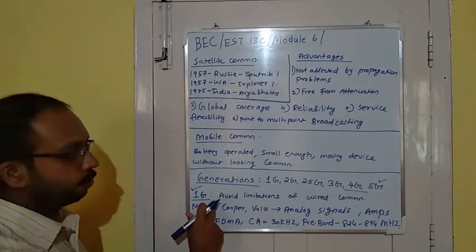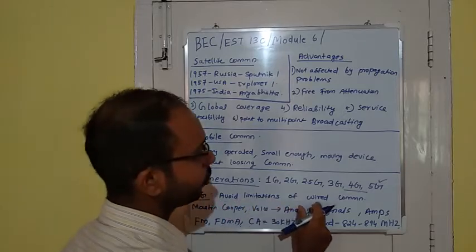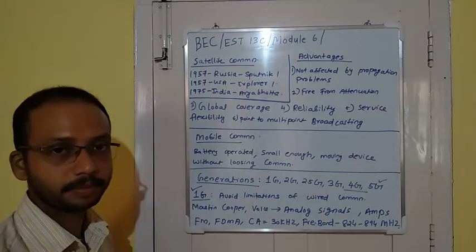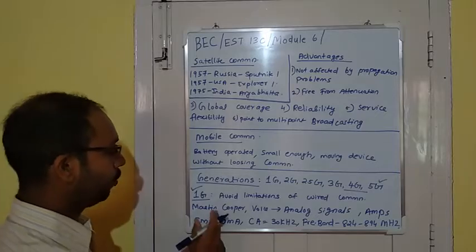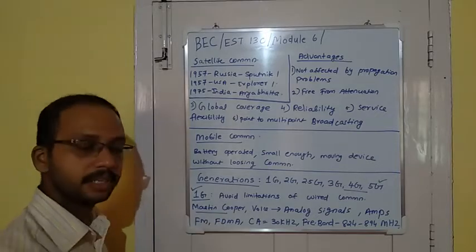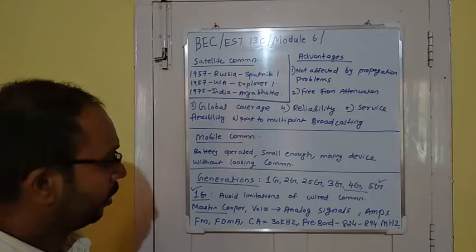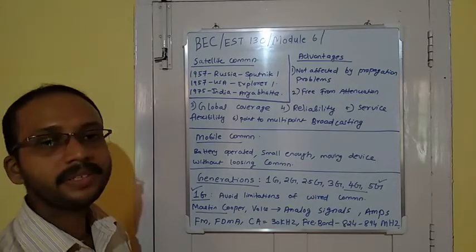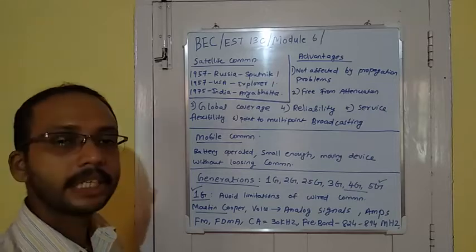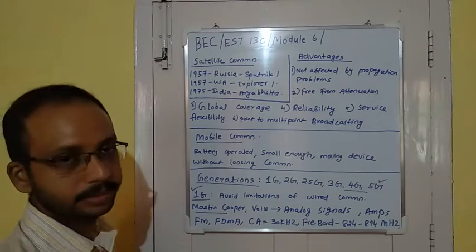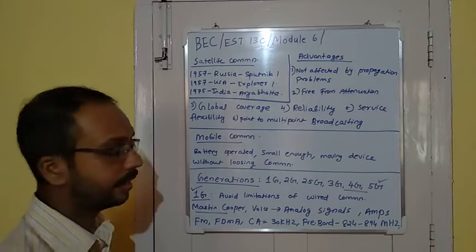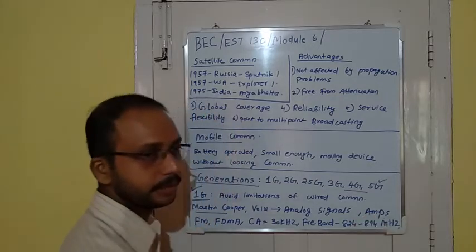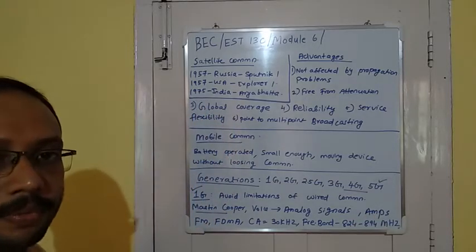It was introduced to avoid the limitations of wired communication. Martin Cooper is a scientist who invented the first mobile phone. Here, voice is transmitted in the form of analog signals. The technology used here is AMPS, that is Advanced Mobile Phone System.